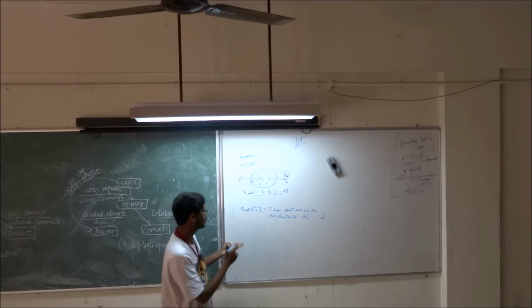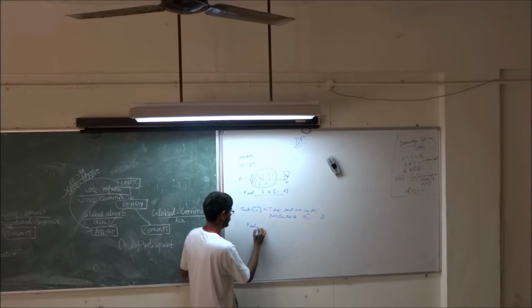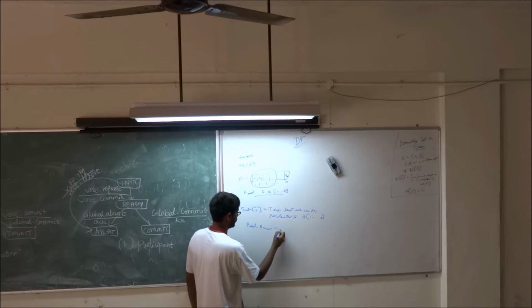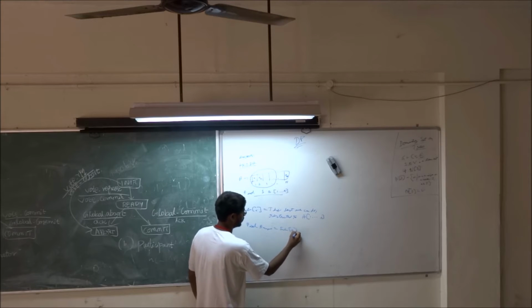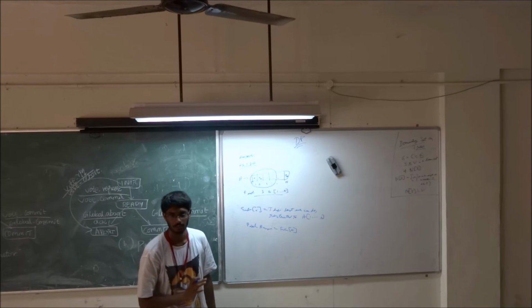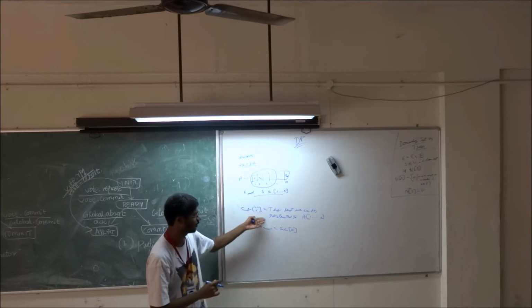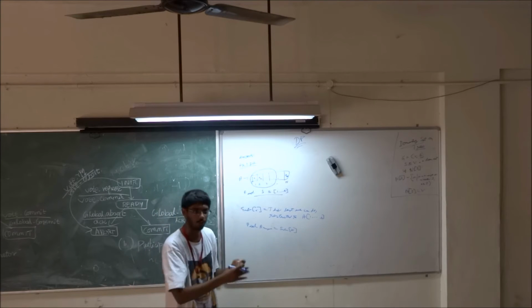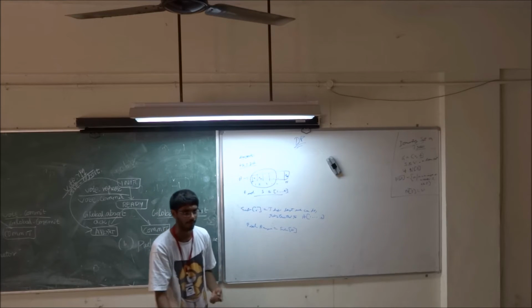So what should the final answer be? Sub of n. Clear, right? If we can find sub of n, that is the final answer. What is the best we can do from 1 to n? We want to get to sub of n.